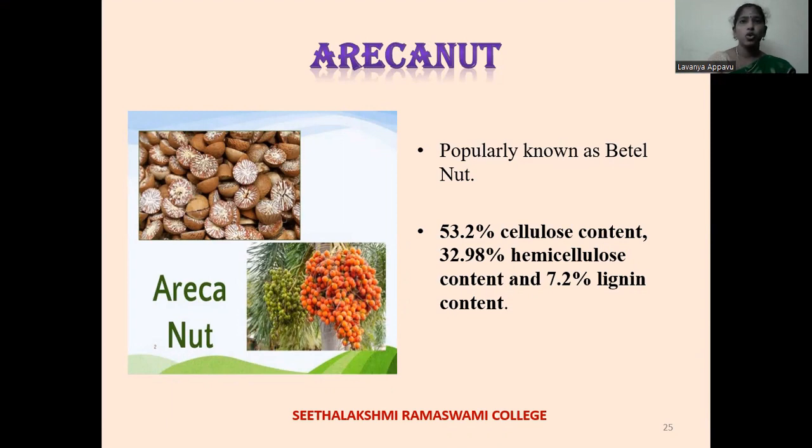Arecanut, a tropical crop, is popularly known as betel nut, and its common usage in the country is for mastication with betel leaves. It is a palm tree species under the family of Arecaceae. It has commercial and economic importance not only in India but also in China and Southeast Asia.